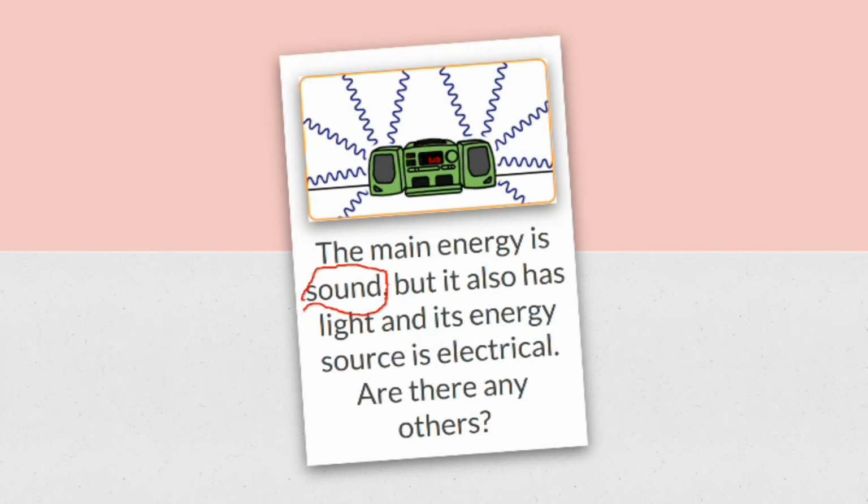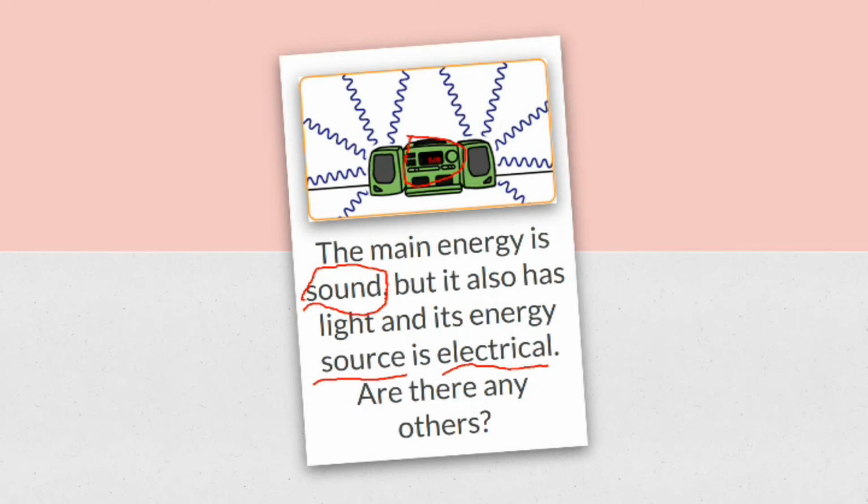Okay, the main energy is sound, but it also has light. You can see the lights here. So, yeah, it's got little buttons that light up, I guess. And its energy source. That means where does it get its energy? It wasn't sound energy before it came out of the speakers. What was it before it got to the speakers? Well, before it got to the speakers, folks, it was electrical energy. The speakers took electricity and transformed it into sound. So before it was sound, it was electrical energy.